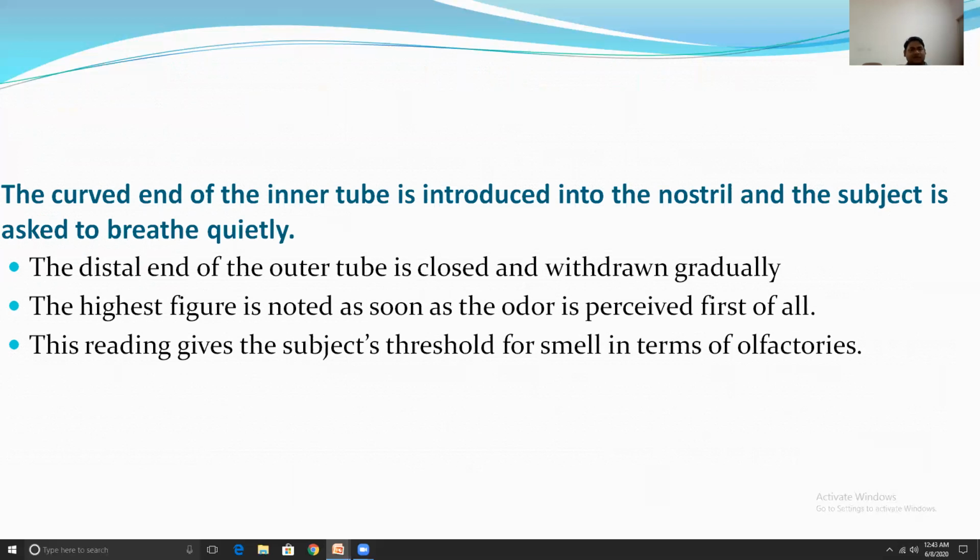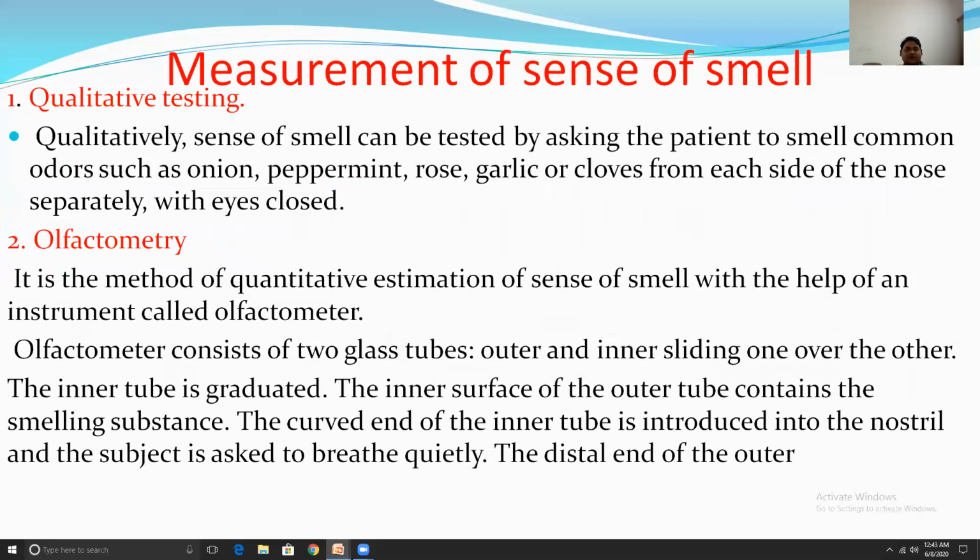The distal end of the outer tube is closed and withdrawn gradually. The highest figure is noted as soon as the odor is first perceived. This reading gives the subject's threshold for smell in terms of olfactory units.